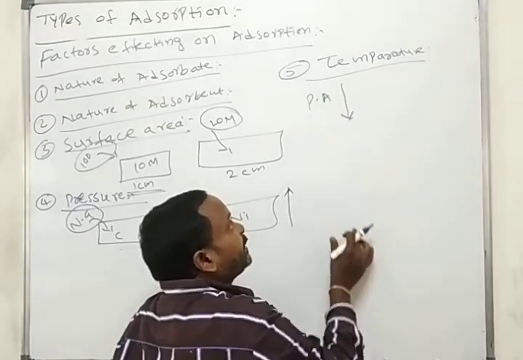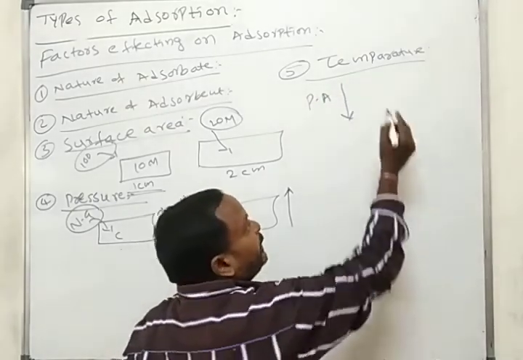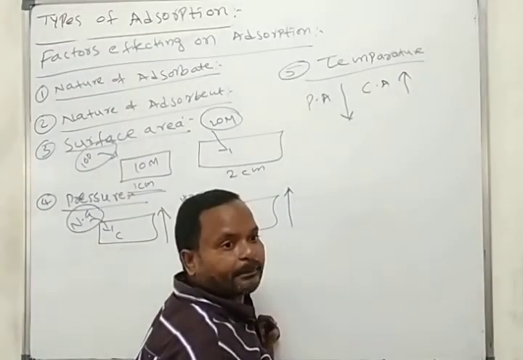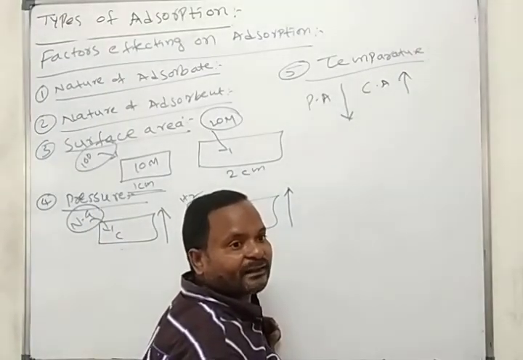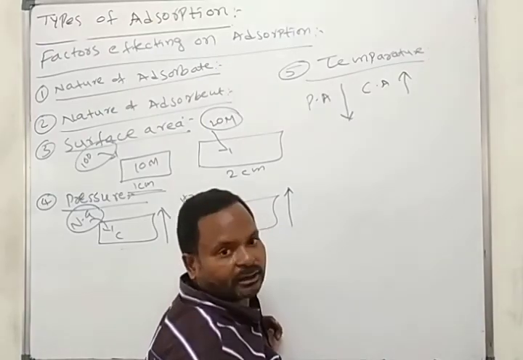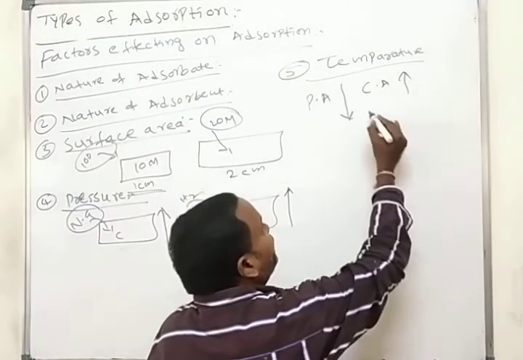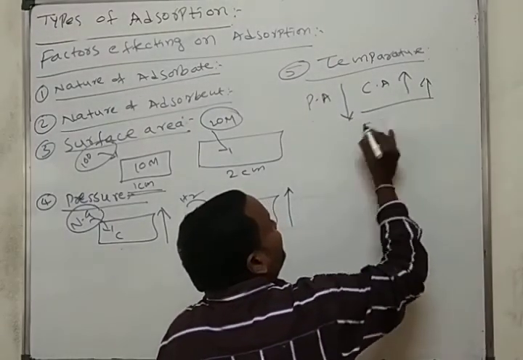So physical absorption decreases. Chemical absorption: if you are increasing the temperature, chemical forces move into the strong. That means chemical absorption increases.